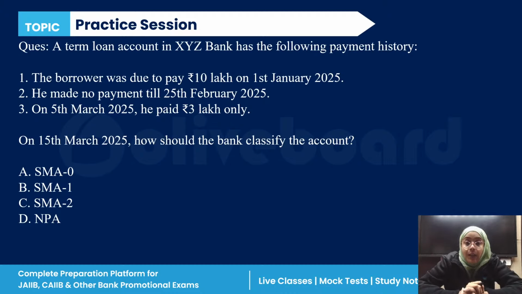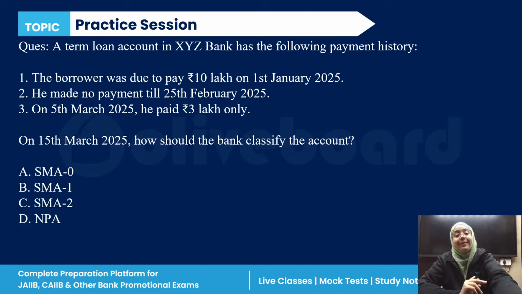Now, on 15th March 2025, how should the bank classify this account? Special mention account 0, special mention account 1, special mention account 2, or a non-performing asset?